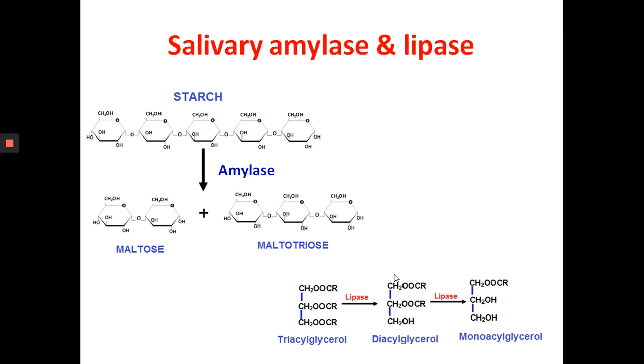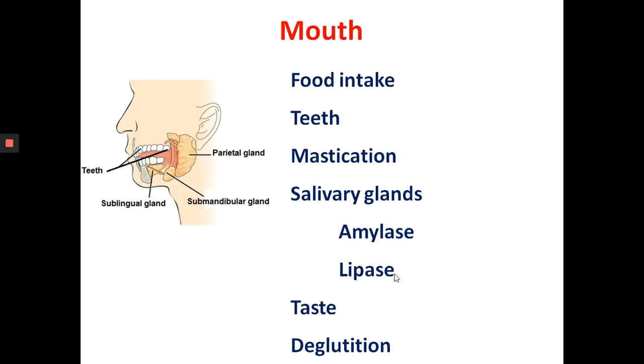In the mouth, there are 3 major salivary glands. They are the parotid gland, sublingual gland, and submandibular gland. The saliva secreted by these glands contains mucus that moistens food and buffers the pH of the food so that the enzymes can act on it.